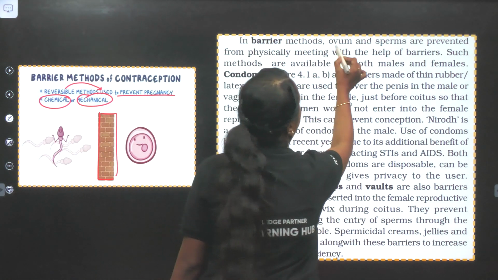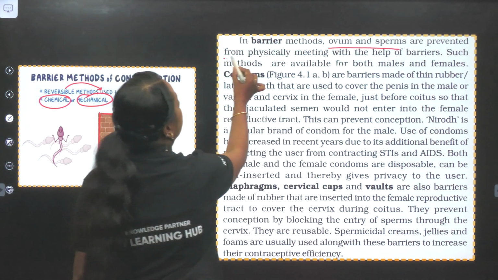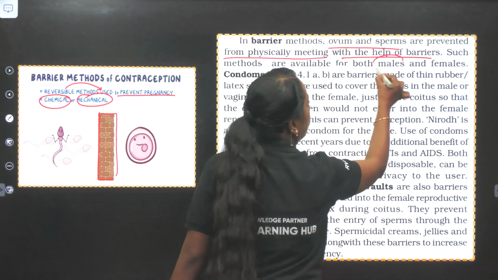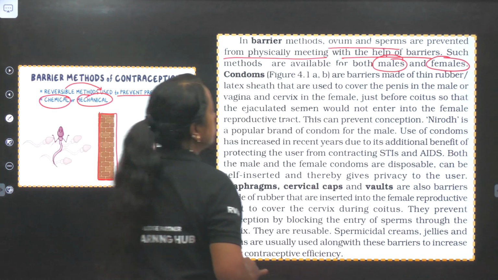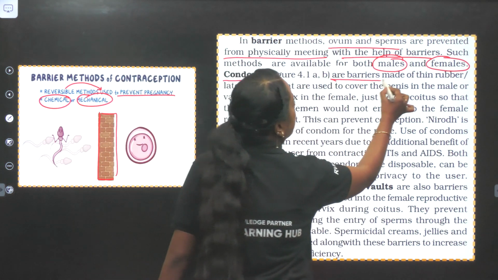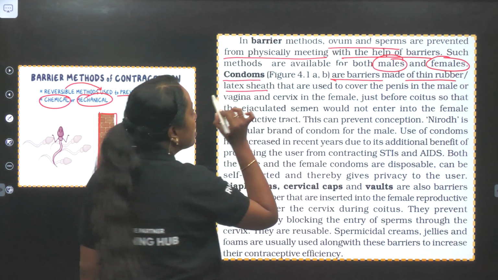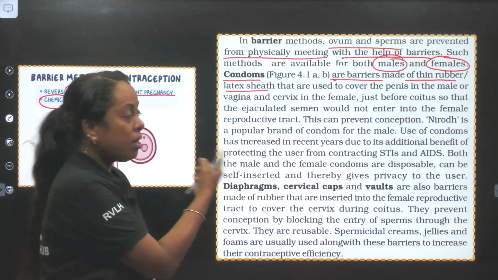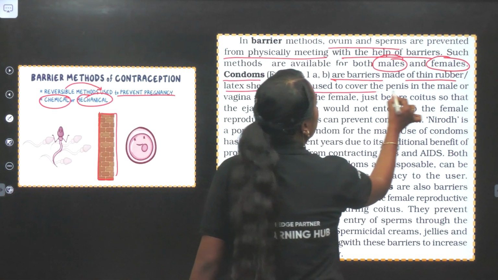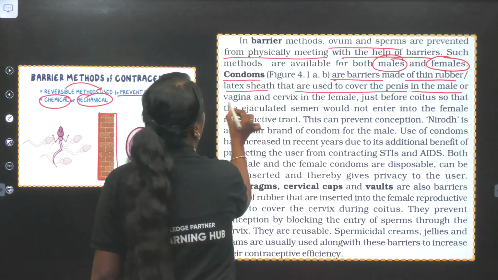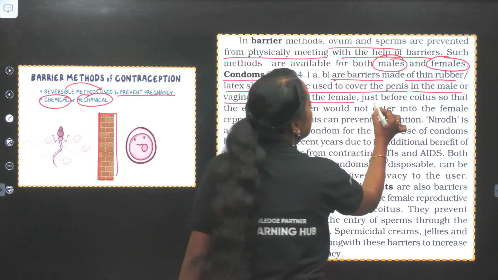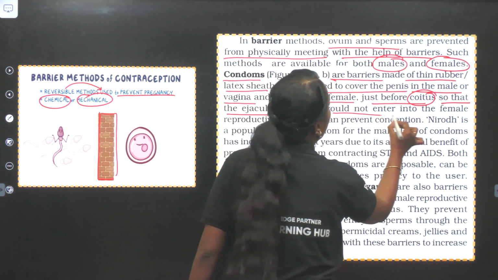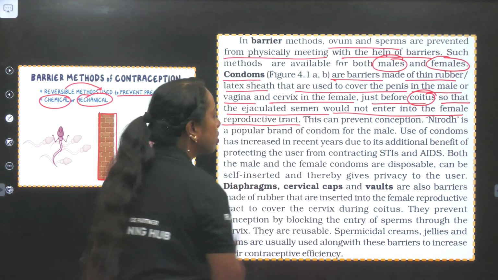In a barrier method, ovum and sperm are prevented from physically meeting with the help of barriers. Such methods are available for whom? Males also, females also. Condoms are barriers of thin rubber latex sheath. So what they are made up of can also be a question. It is a rubber latex sheath used to cover the penis in the male, or the vagina and the cervix of the female, just before coitus so that the ejaculated semen would not enter the female reproductive tract.